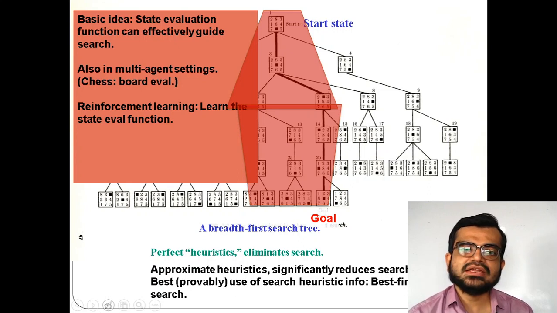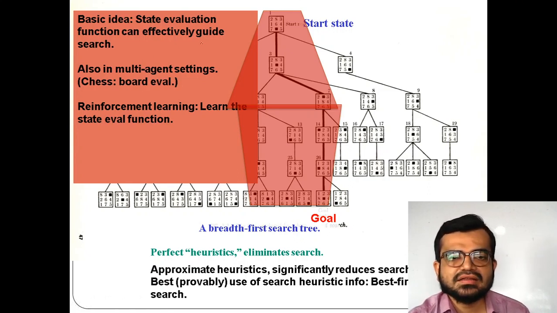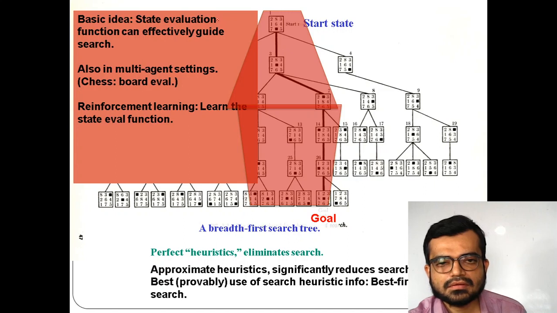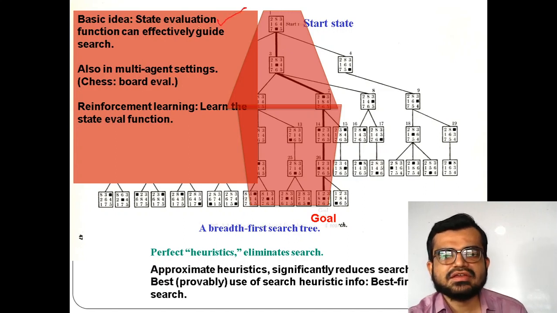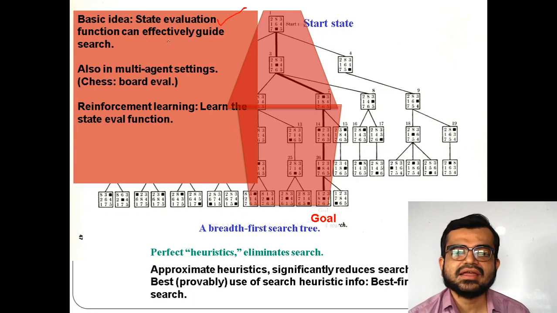So what we need to find is the evaluation function. That means how should we decide that this is the range? That is called the evaluation function. Where I highlighted, a state evaluation function will guide the search mechanism to select the range.